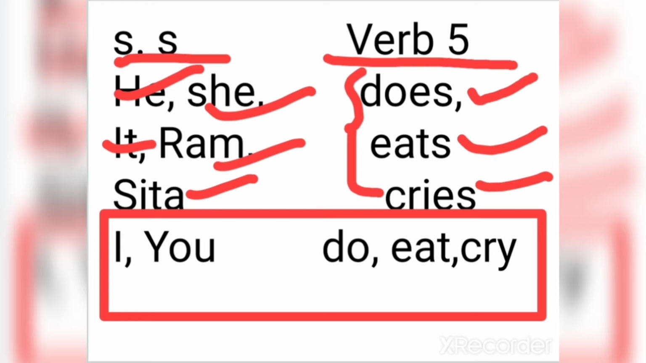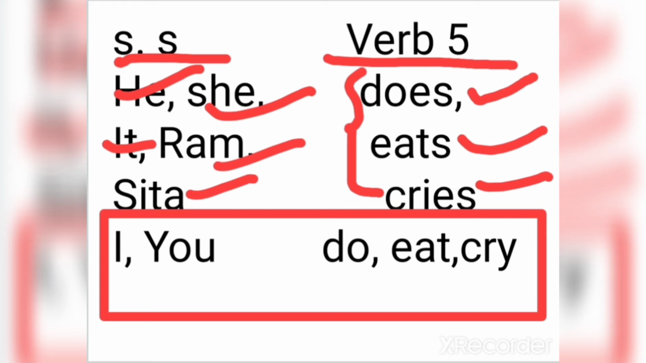So in a very tricky way you can just remember two things, that is he, she, it, Ram, Sita are singular subjects, and with these singular subjects the fifth form of verb will be used, that is does, eats, cries in simple present tense, and you can add any other information, that is object, according to your sentence.